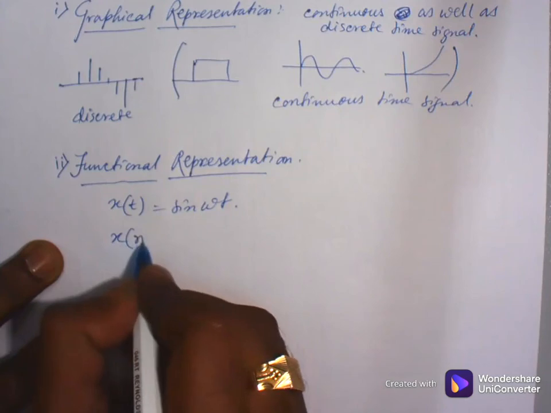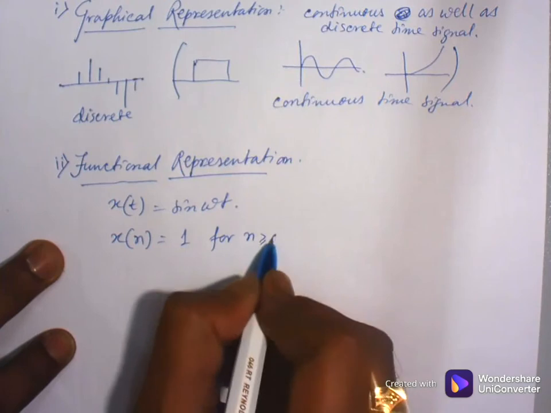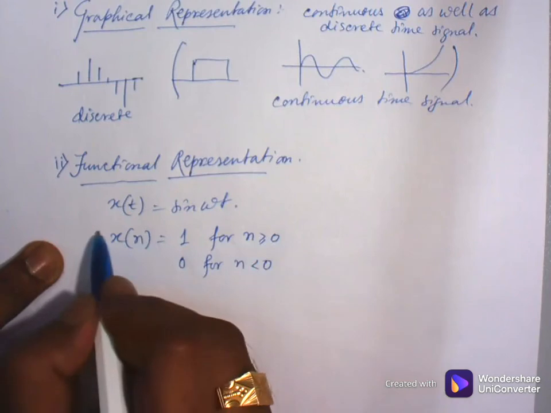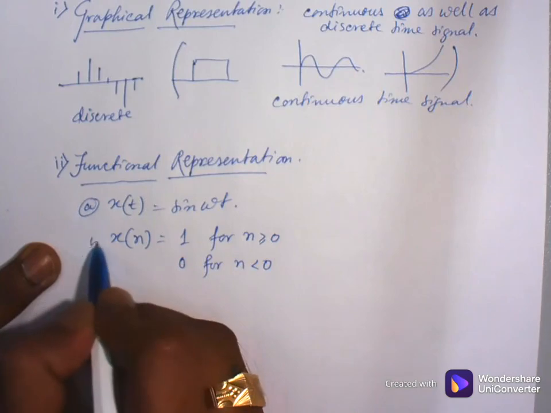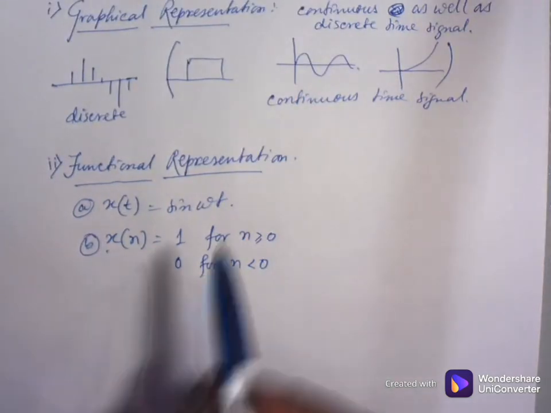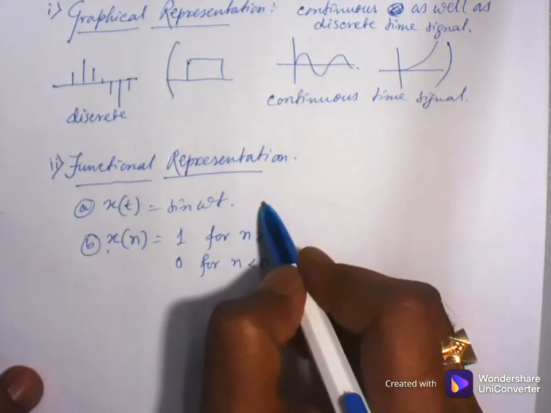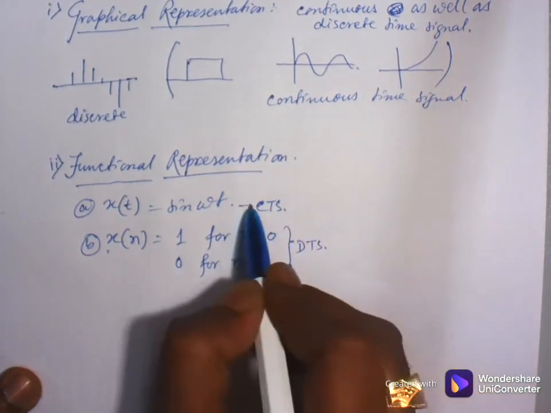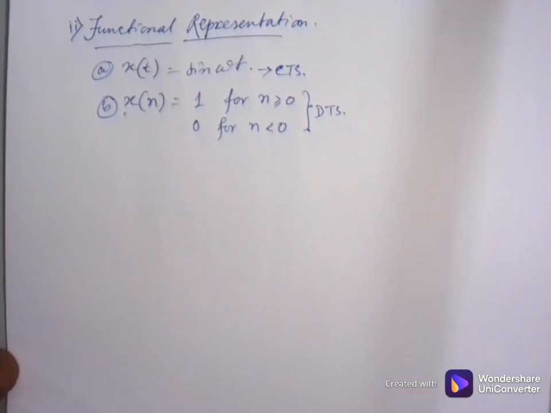x of n equal to 1 for n greater than or equal to 0 and 0 for n less than 0. These are the two functions. This is one, this is the second one. So both the signals have been represented by functions. First one is a continuous time signal, second one is a discrete time signal. So this kind of representation is known as functional representation. Next one is tabular representation.